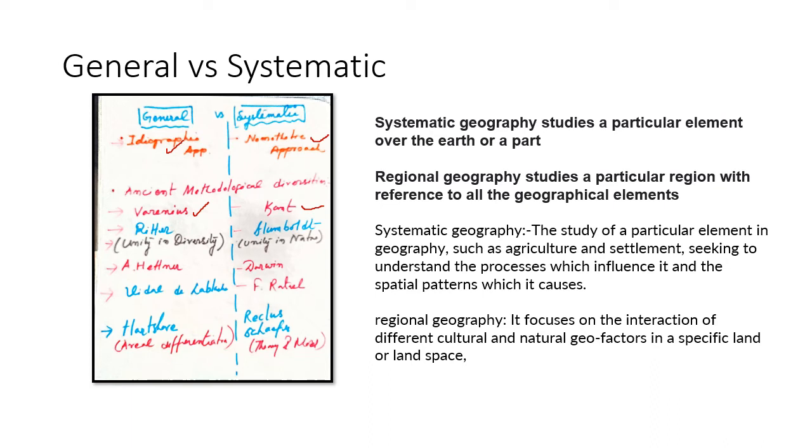In those books he argued in favor of systematic geography. Here the element is the priority. And the famous book of Ritter, La Terre, is also an argument on behalf of systematic geography. Here the priority is the element, then the geographical attributes or spatial attributes come. And the champion of the systematic approach, or systematic methodology, is Schaefer.